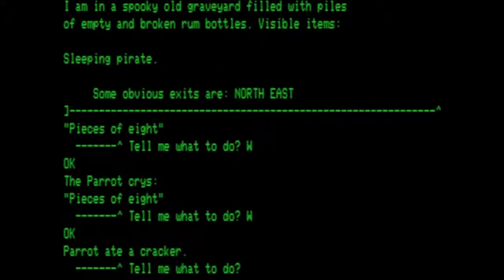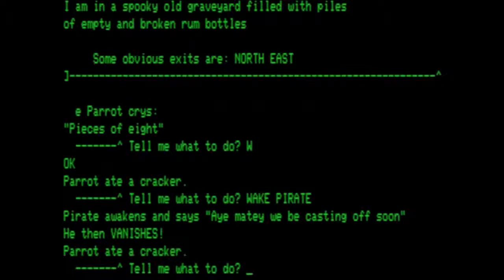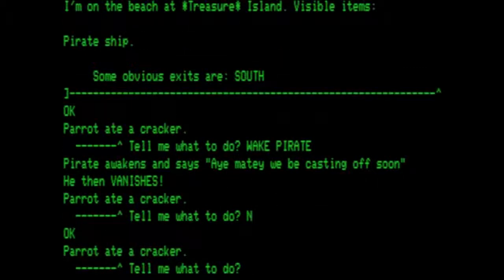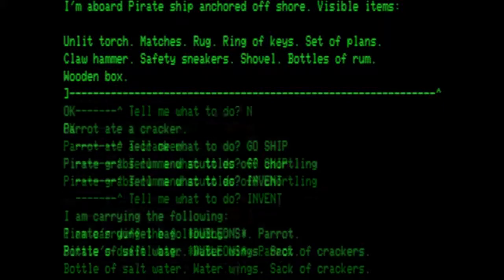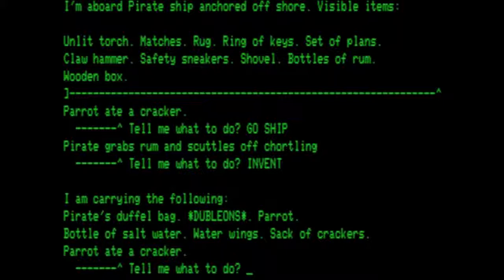The parrot keeps eating a cracker. There's the pirate, who we want to wake. Pirate awakens and says, "Aye, matey, we be casting off soon." He then vanishes. So we go north, and then we go back to the ship. The pirate grabs the rum and scuttles off, chortling. Let's check our inventory. Drop the crackers.